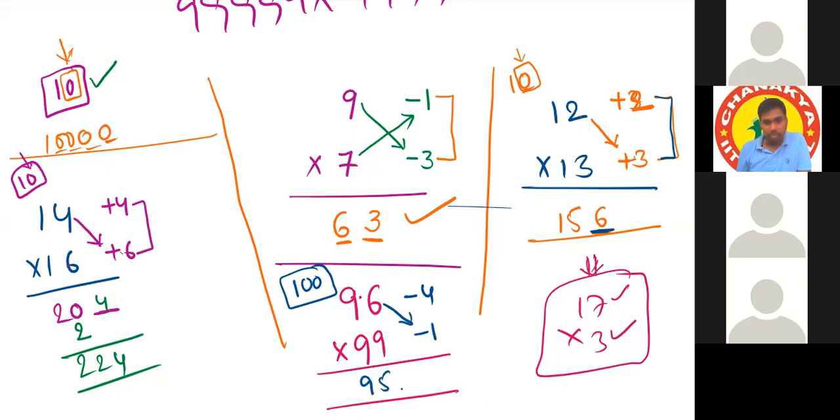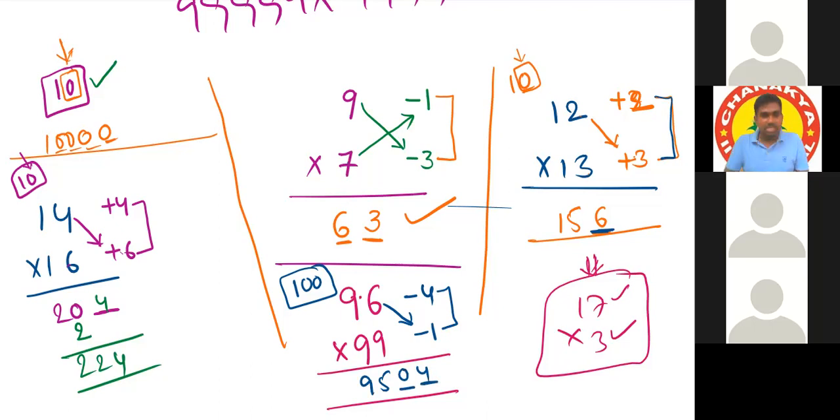After that, we need to reserve how many positions? 2 positions, and those 2 positions we have to fill by these 2. 4 ones are 4, but we need 2 positions, so 04. So 9504. That's it. Okay.